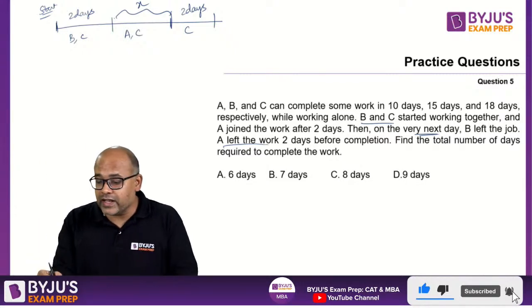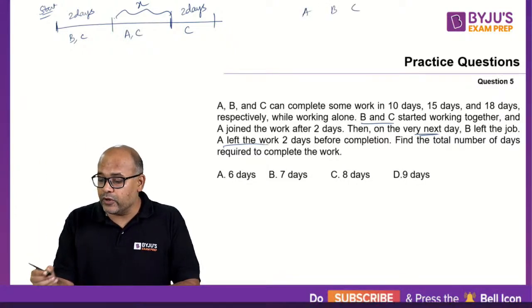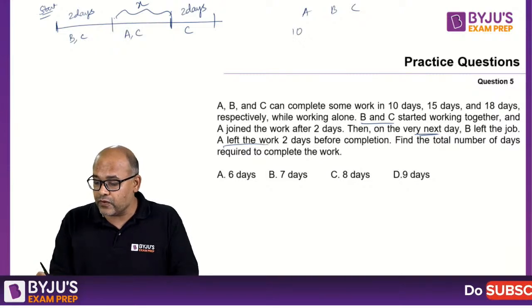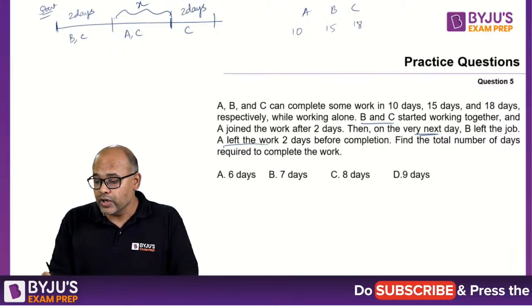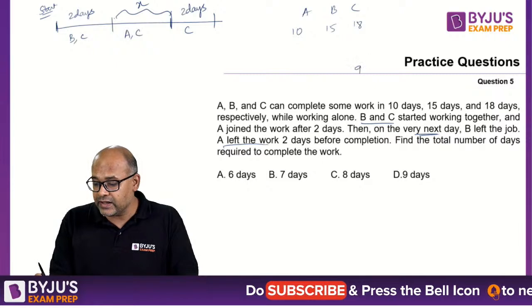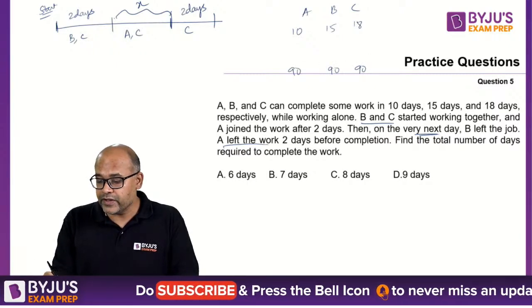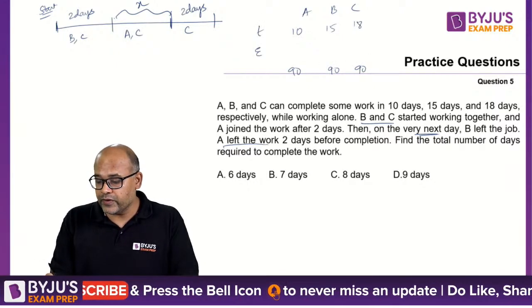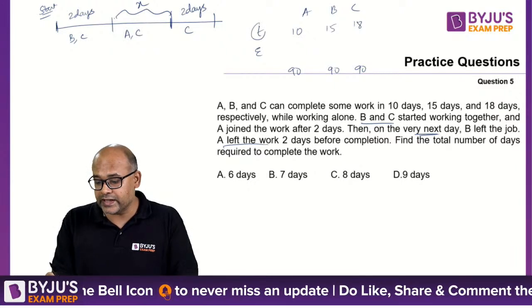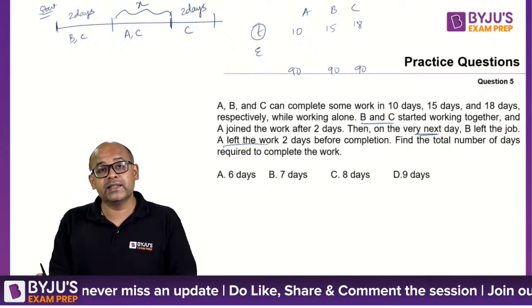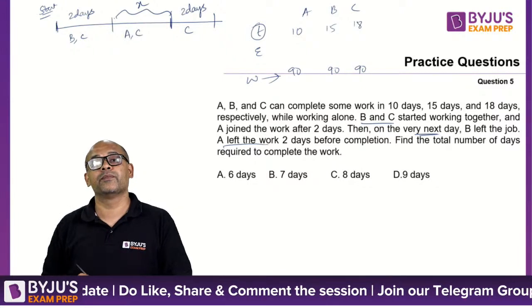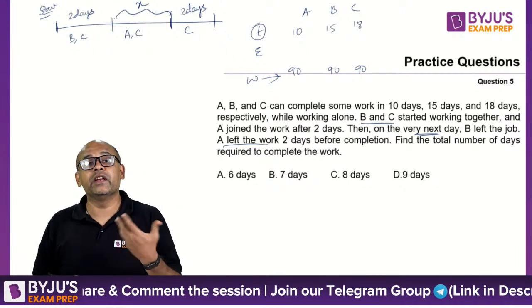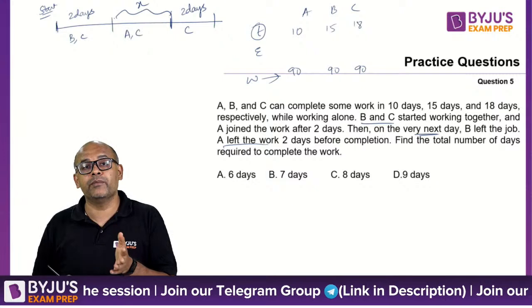Now, what is it that they are giving us? A, B, C can do a piece of work in 10 days, 15 days and 18 days. So you can say the LCM is 90. The shortcut that I use is to write down the times, take the LCM of the times and call it the work. So instead of finding inverse ratios and all, just take the LCM of the times given to you.